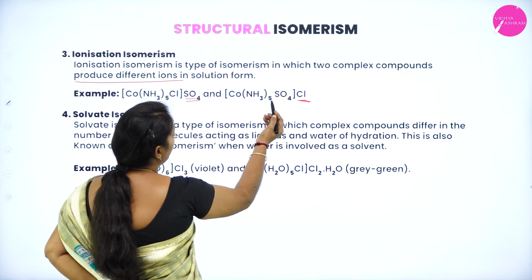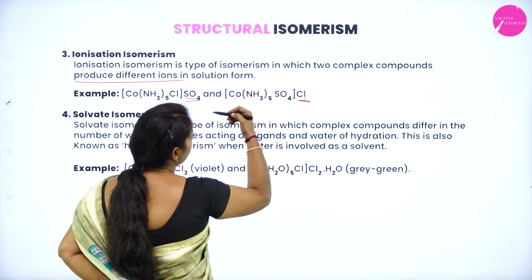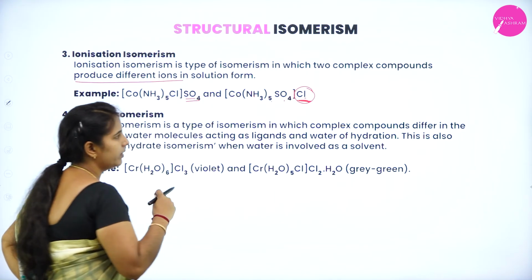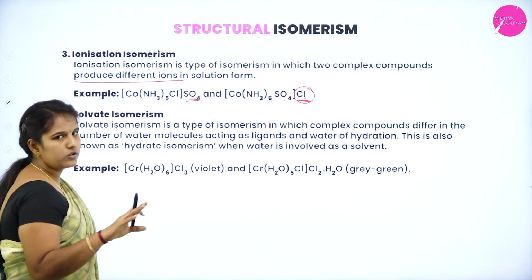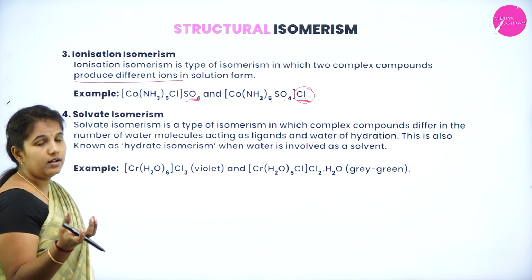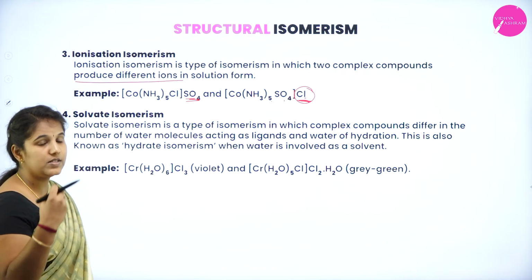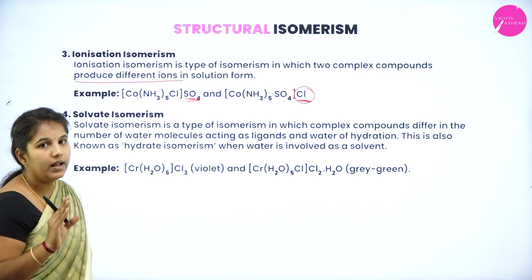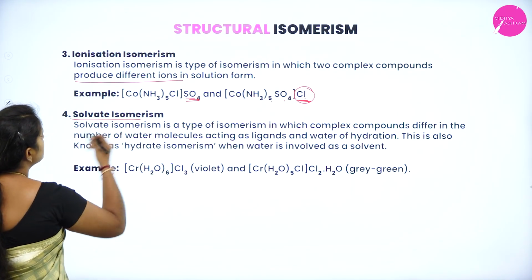So pentaamminesulfatocobalt chloride. Is it right? If you dissolve this, you can see that the chloride will go into the solution. Similarly, in the previous example, sulfate will go into the solution. This indicates that during ionization, even though the compounds have the same chemical formula, the ions which go into the solution differ. Hence, it is known as what? Ionization isomerism.